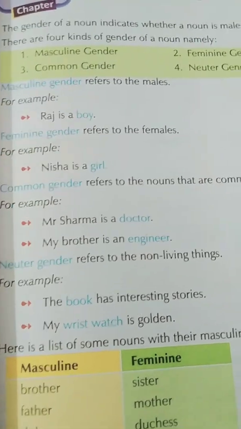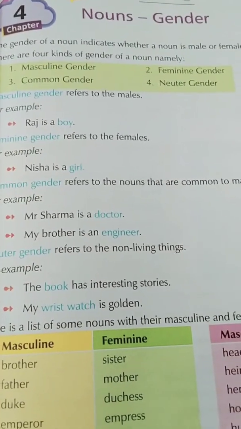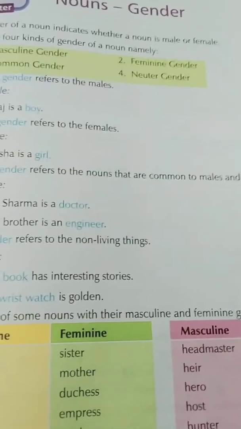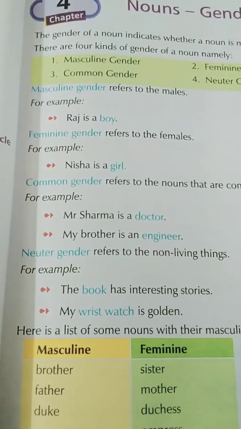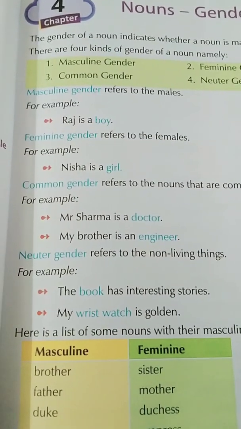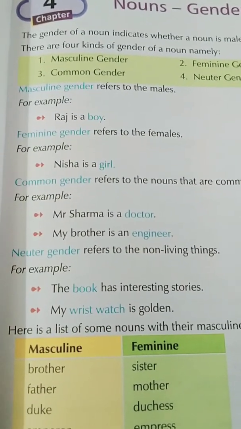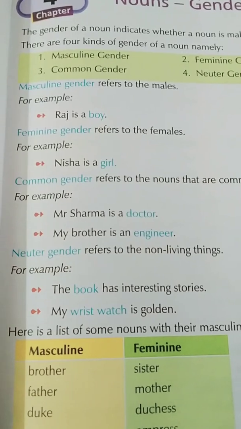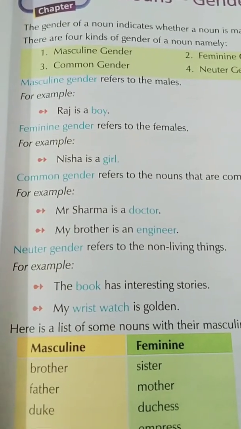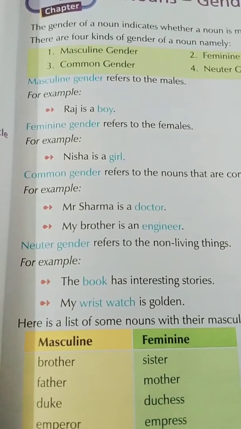And what is common gender? Common gender refers to the nouns that are common to males and females. For example, Mr. Sharma is a doctor. My brother is an engineer. See, in doctors there are many types of doctor. Maybe a female and a male. Like a teacher can be a sir also and male or ma'am also.